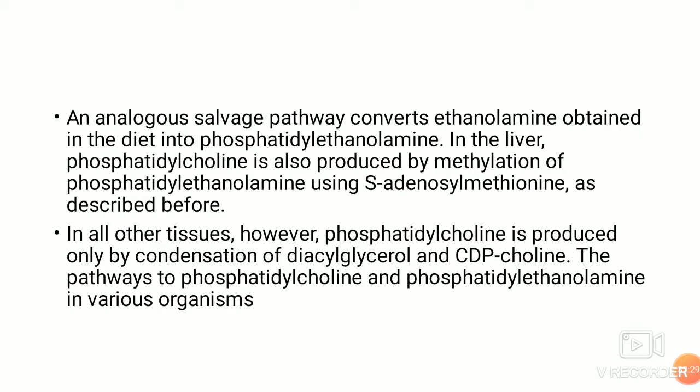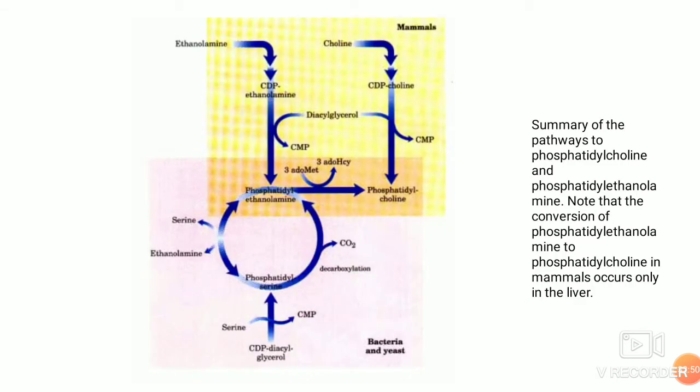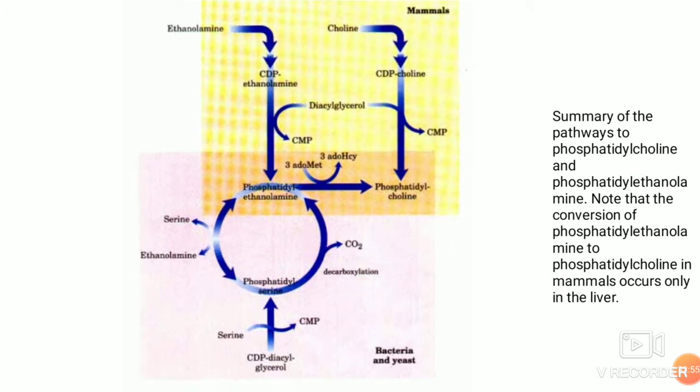An analogous salvage pathway converts ethanolamine obtained in the diet into phosphatidylethanolamine in the liver. Phosphatidylcholine is also produced by methylation of phosphatidylethanolamine using S-adenosylmethionine, as I described in the previous slide. So this is a summary of different pathways. Like you have the mammals where, for example, choline is converted to phosphatidylcholine, but in case of bacteria and yeast, it takes a different pathway.